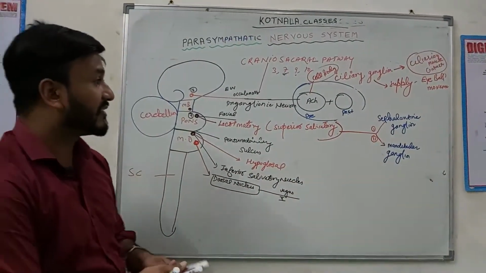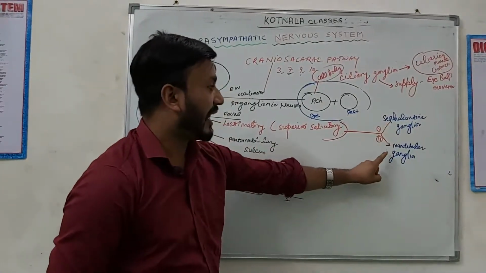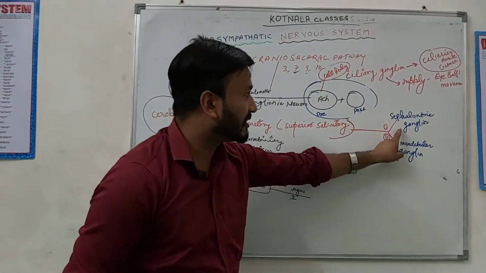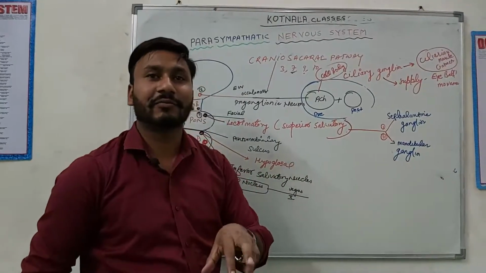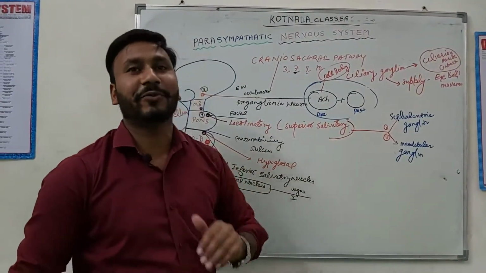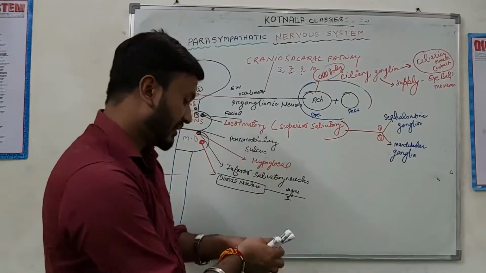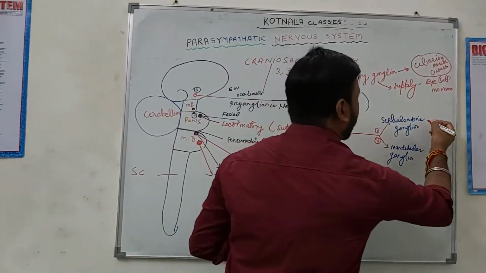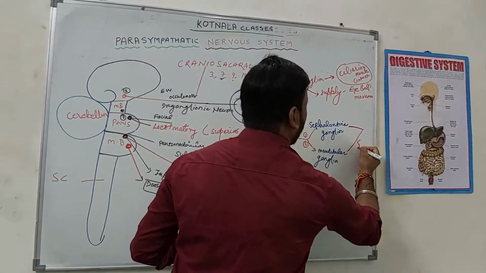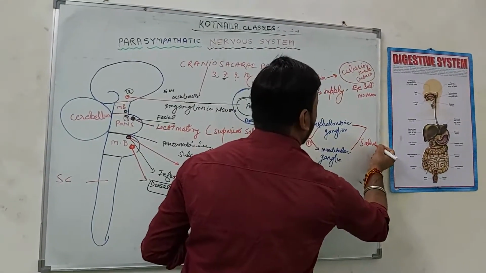The names are very simple: sphenopalatine and submandibular. They supply glands. Which glands? The submandibular glands. We can say the salivary glands. So both ganglia work on the salivary system.